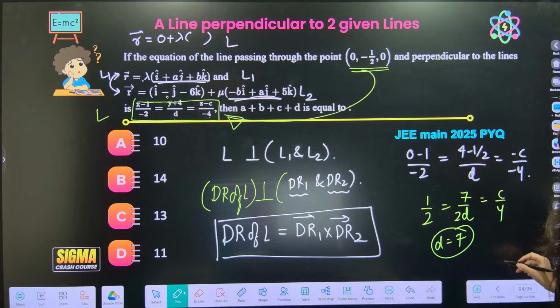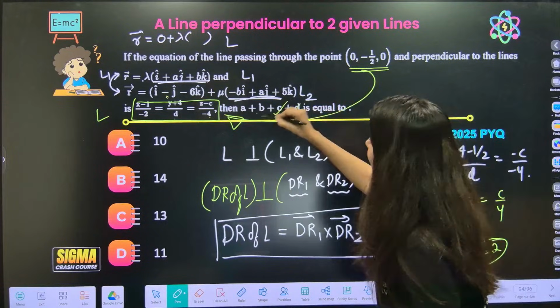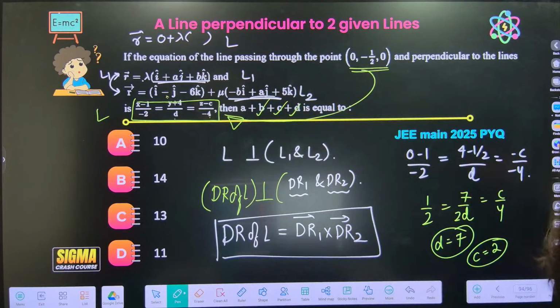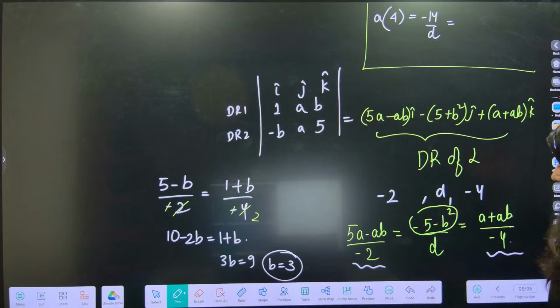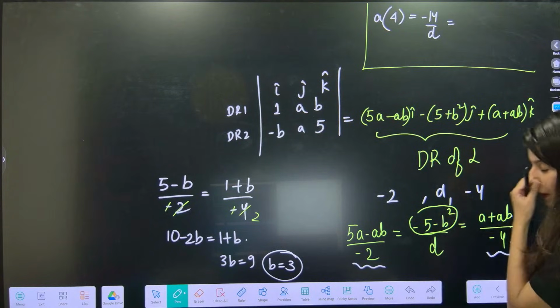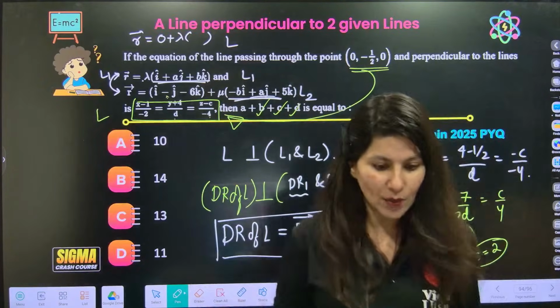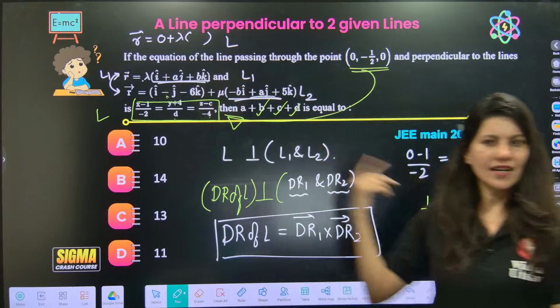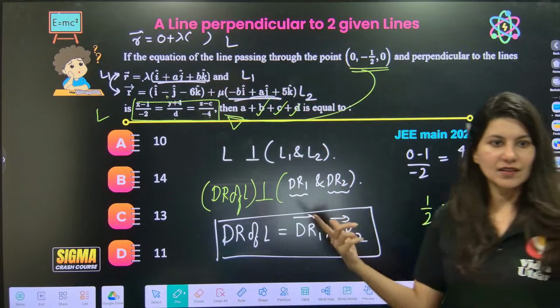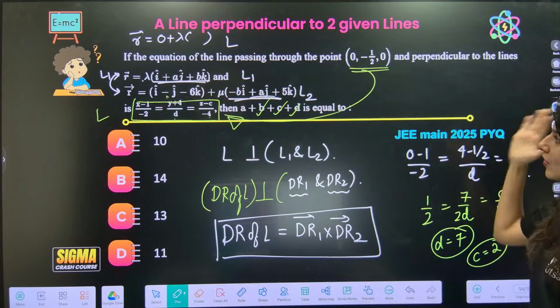Correct? And what about c? C is coming out as 2. So d you have, c you have, b you have. Now you just need the value of a. The moment you have your ABCD, you will get your answer. So yes, this is how it is done. Correct? ABCD, everything you will get. I don't think I need to solve the question completely now.